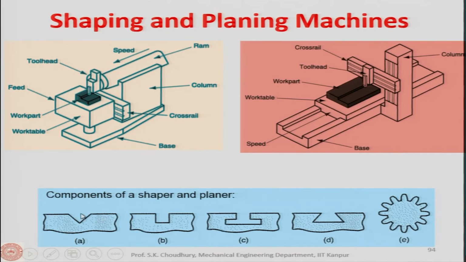Components of a shaper and planer, I mean, you can make this kind of a surface. These are the components that can be fabricated in shaping and planing. So, these are the dovetails, internal dovetails that I told you that can be machined by a shaping machine easily. These kind of slots are used in the milling machine table. Okay. Here for clamping the tooling, the fixture or the workpiece on the table of the machine tool, that is the milling machine. This kind of a V shape can also be cut within this inclined surface can be machined using the shaping or the planing operation.